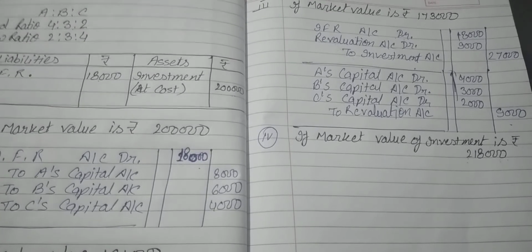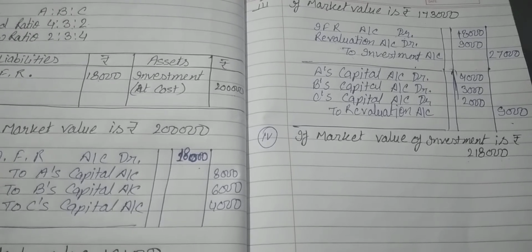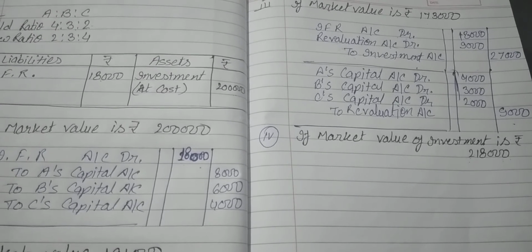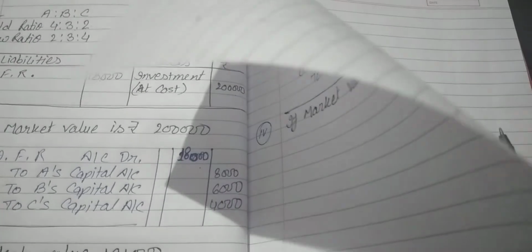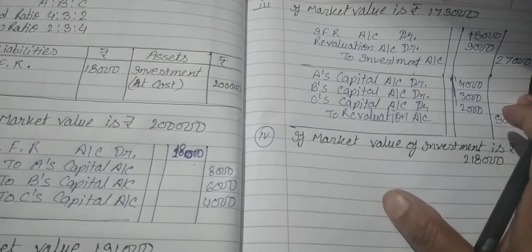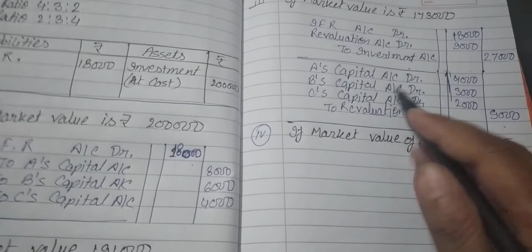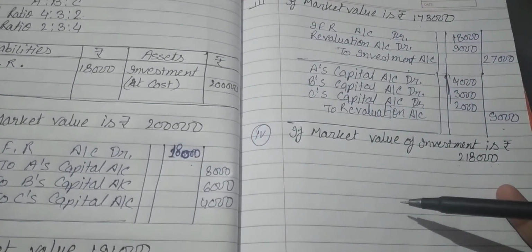Here the market value of investment is higher than the book value. The investment fluctuation reserve is distributed among partners, and the increase in the value of investment is credited to revaluation account. Now that will become a profit of the firm.